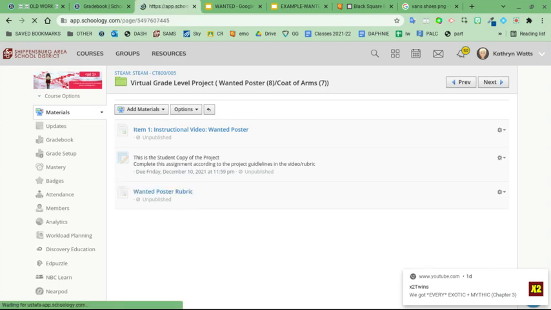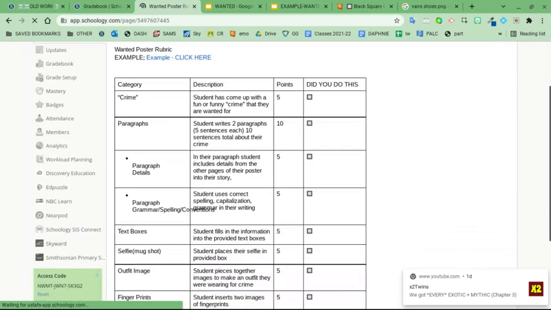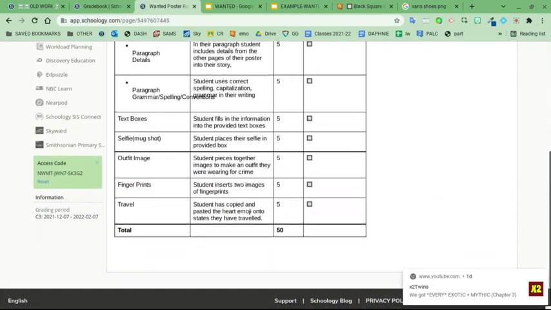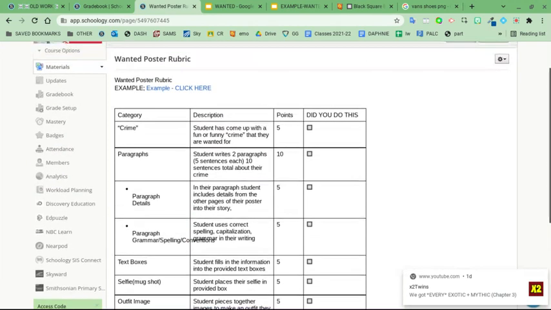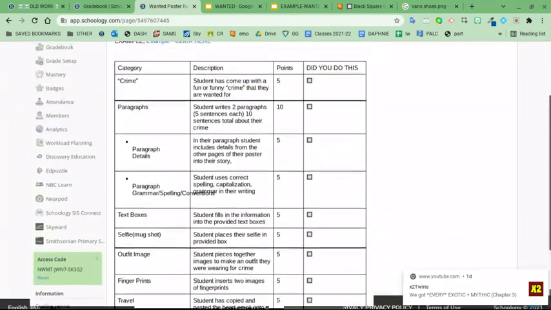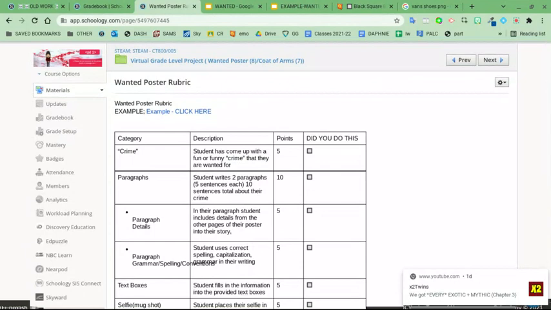So if you click on that rubric, you can see how the poster is broken down, what you are getting points for. Okay, all those categories. And you have a link to my example also in the rubric as well if you want to check out my example. And if you have any questions, feel free to ask.